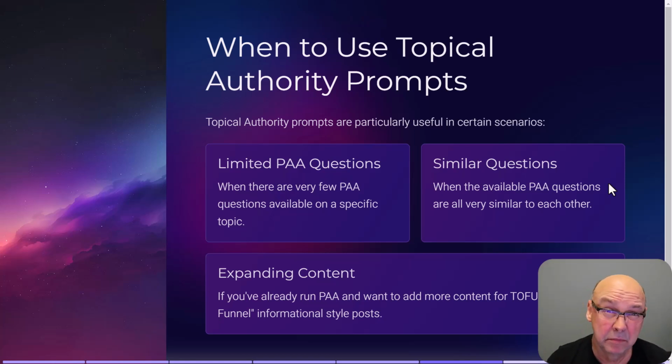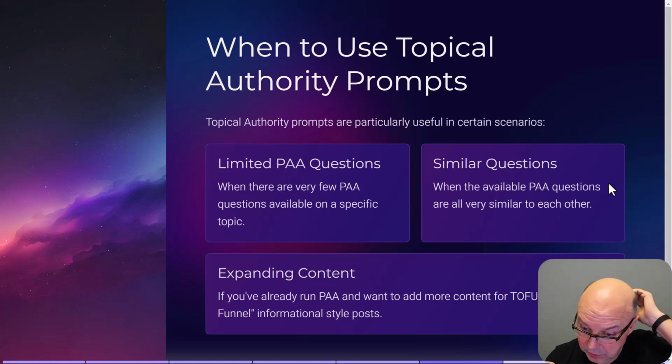Also, if you get similar questions, they all just start sounding exactly alike. We had one the other day that we were working on, beekeeping, and it's about beekeeping equipment. There were 30 questions about beekeeping equipment, and they were all exactly the same except for maybe one or two words were different. This is when we jump over to Topical Authority, type in beekeeping equipment, and we get a good variation of Topical Authority titles that we could use.